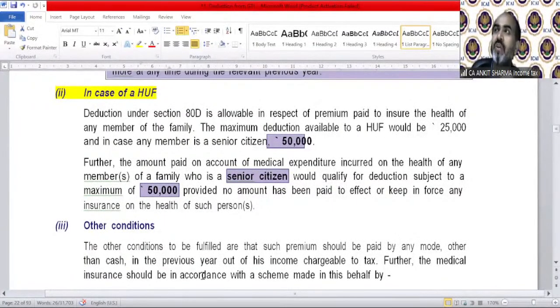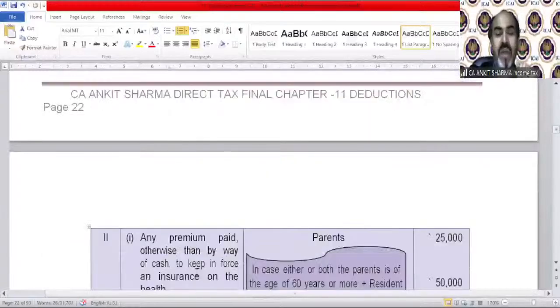I personally feel when you are in your intermediate or IPC and reading the provisions, and now when you are reading it in final, you must be correlating a lot of provisions which you might not have understood that clearly at the intermediate level, because income tax is like this. A single section is connected from section 10 and it will be connected to somewhere else. So that's really an amazing thing about income tax. And just because it is that difficult or confusing, that's why it's very valuable. If you have good knowledge of income tax, that's really going to be very good for your future, of course. So 80D was medical insurance premium.